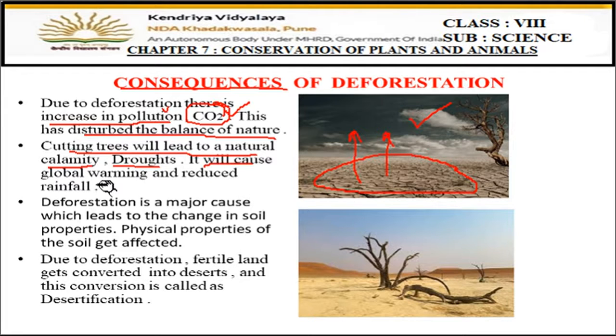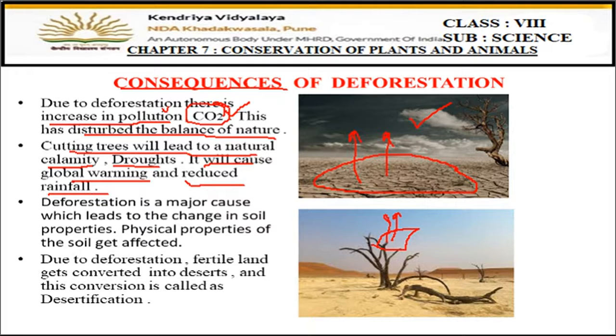Then it will cause global warming. Because CO2 levels will rise in the atmosphere, this will lead to greenhouse effect, and greenhouse effect leads to global warming. And if there are no trees, it will also lead to reduced rainfall, because plant leaves undergo transpiration, water will be lost from the leaves of the plants and go upward, and these water vapors will form clouds and will bring rains. Now if there are no trees, there will be no transpiration, no cloud formation, and the rainfall will also reduce.